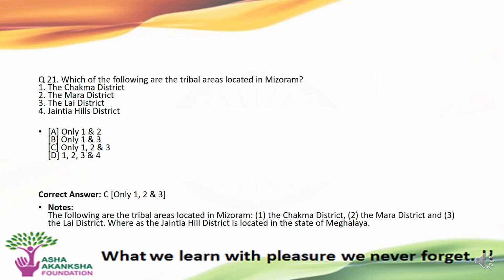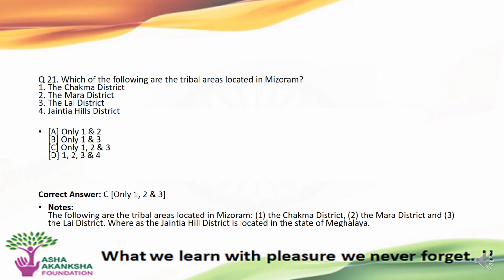The next question is, which of the following are the tribal areas located in Mizoram? Options are, first Chakma district, second Mara district, third the Lai district, fourth Jaintia Hills district.